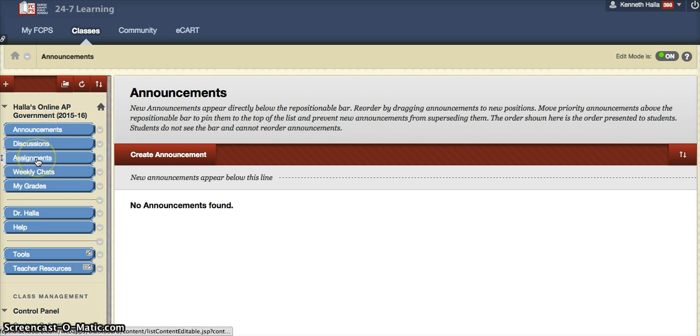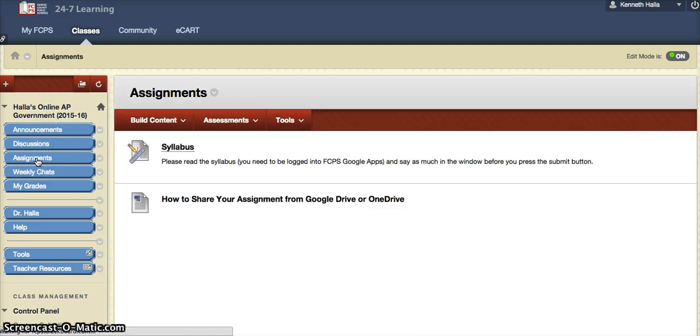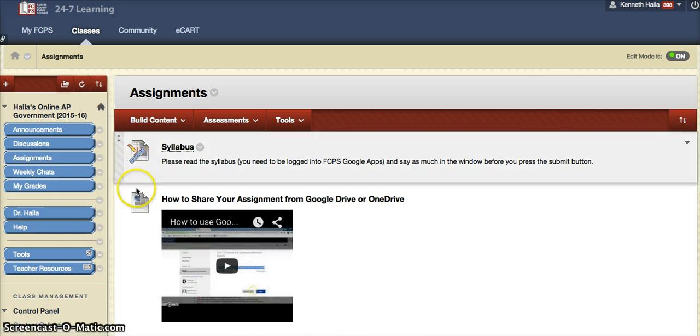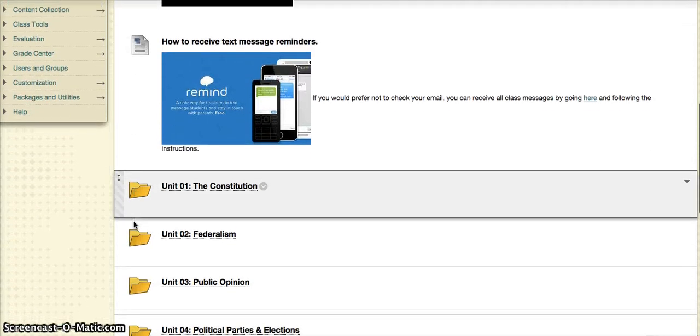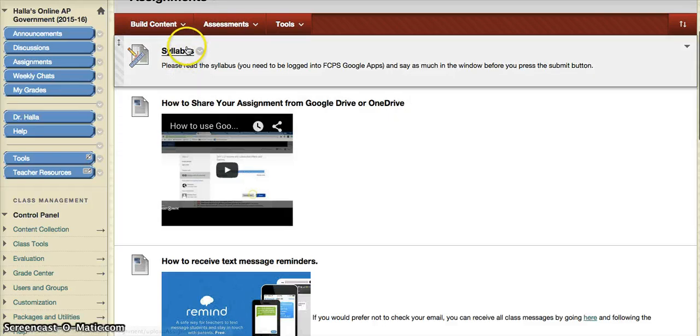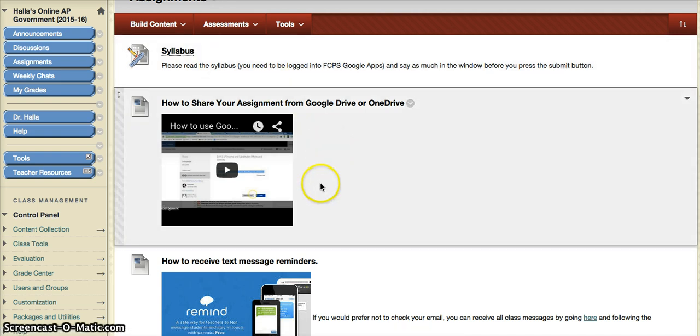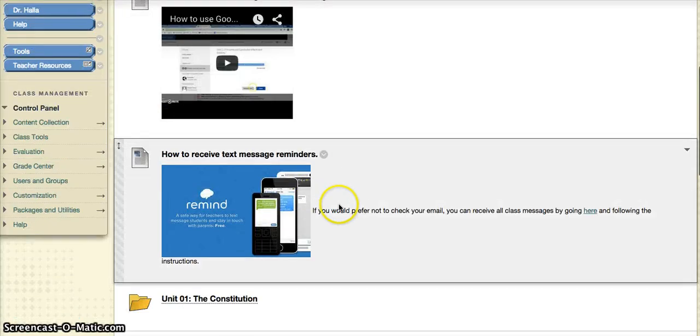Each week, you're going to go to assignments, and you will see the assignments below. Very first thing, of course, you want to do is read the syllabus. You need to be logged into Google Apps. Just read it and say, I read it, and you're fine. If you would prefer to use Google Drive or OneDrive during the course, this is a short video on how to attach it. You're simply going to attach a link instead of submitting an actual Word document. And if you forget how to do the remind, here is a link of how to do it.